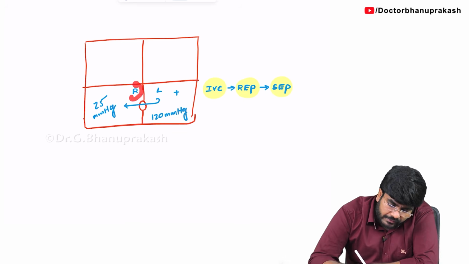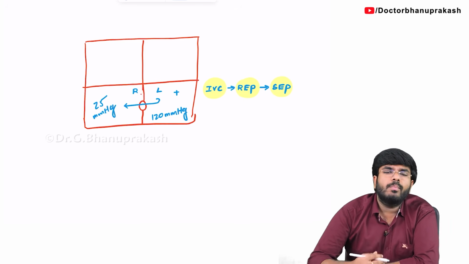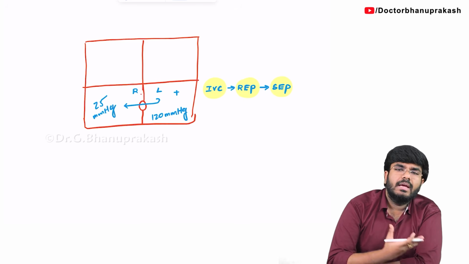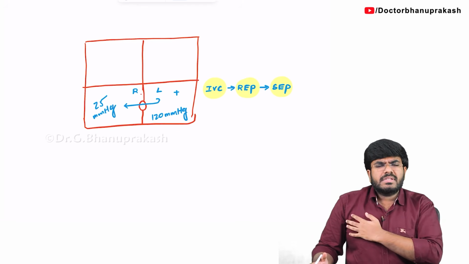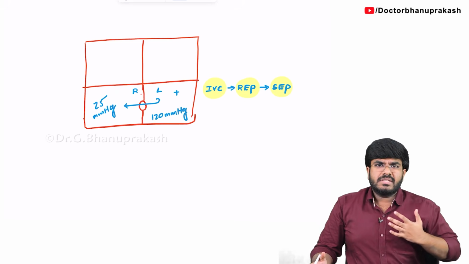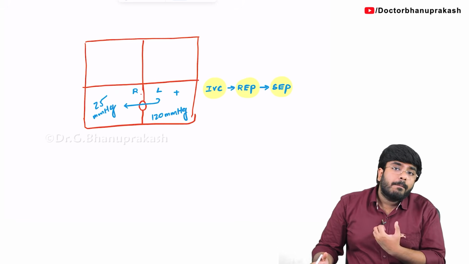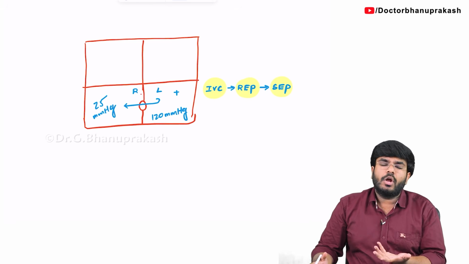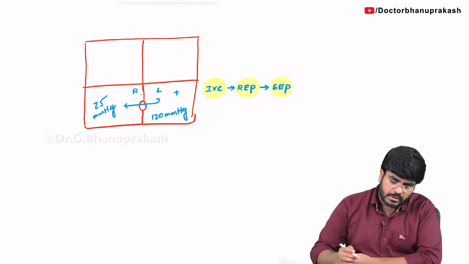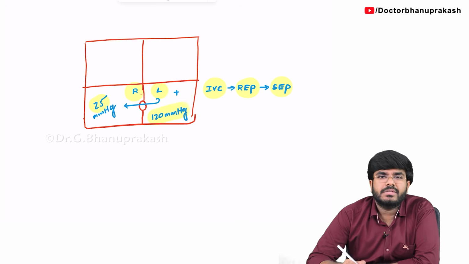But what about the right ventricle? The right ventricle generates less pressure because it has to send the blood to the lungs. You see here, this is where the heart is and just beside it there are lungs. So it is not a big deal to pump the blood to the lungs. Less pressure is needed, no need for higher pressures. That is the reason why the right ventricle generates less pressure and the left ventricle generates more pressure.